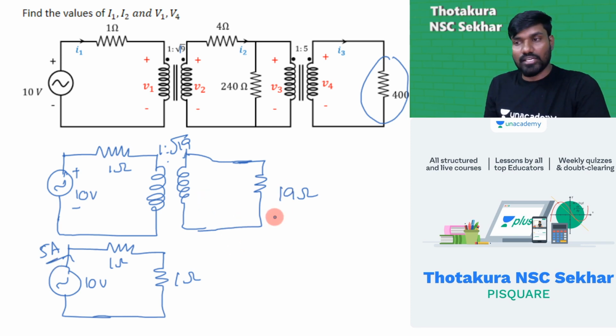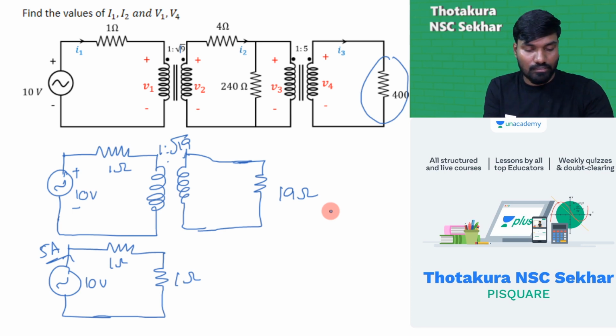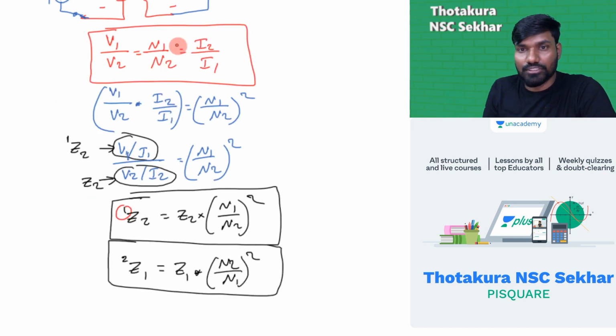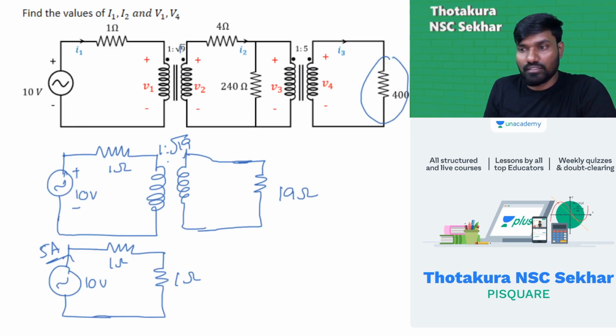Now with this you tell me what is the value of I2. It's easy. I just told you at the beginning the N1 relation, right? What is the relation? From this relation, you can say this. So in this current, how much? 5 ampere is the current. N1 by N2 is equal to I2 by I1. From this relation I can find this.